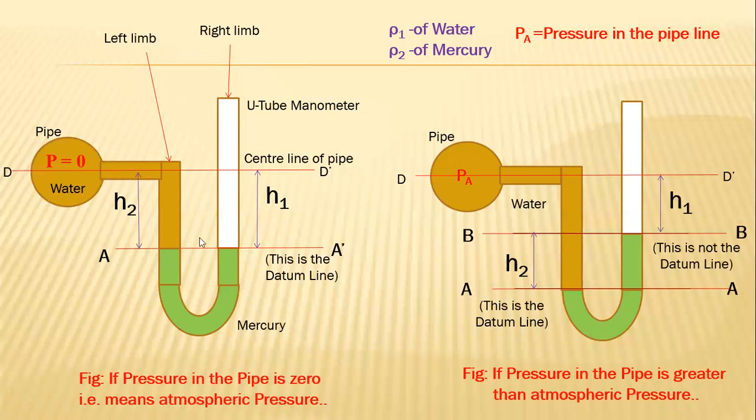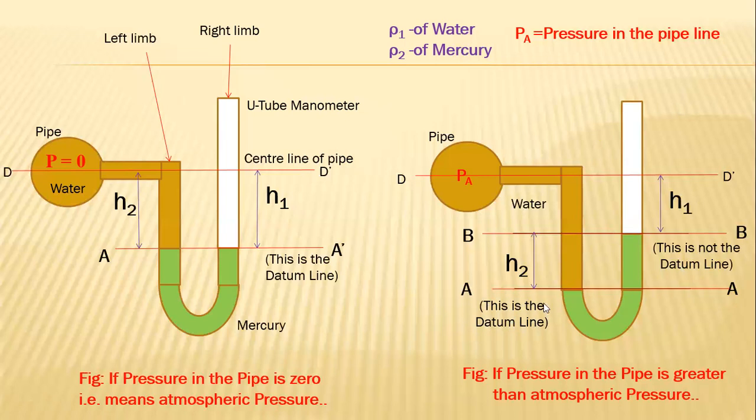Same. This equation is common for all types of manometer numericals. This equation is same for all types of manometer numericals. The pressure above the datum line is same on left limb as well as right limb. Similarly, on right side figure, the pressure above the datum line on left side or right side, again same as far as this datum line is concerned, datum line A dash.